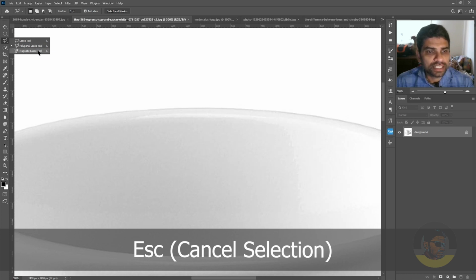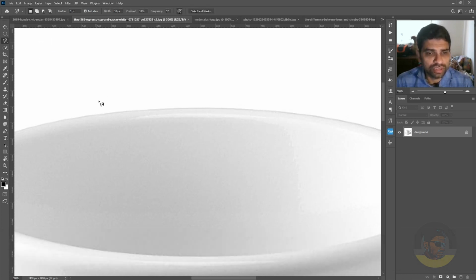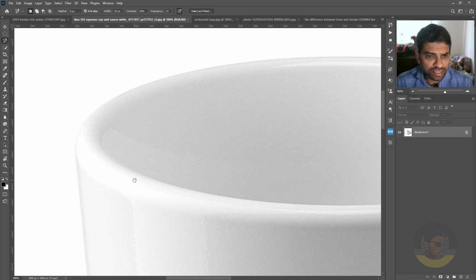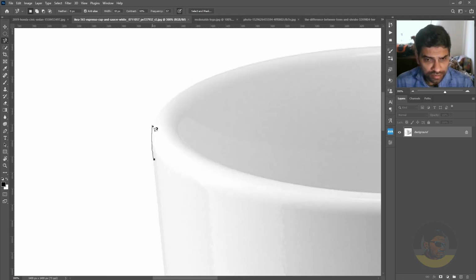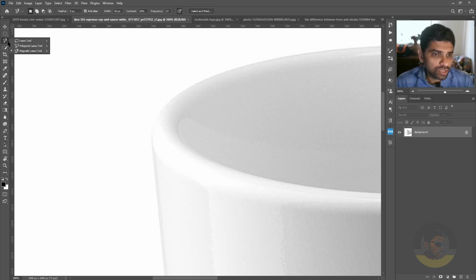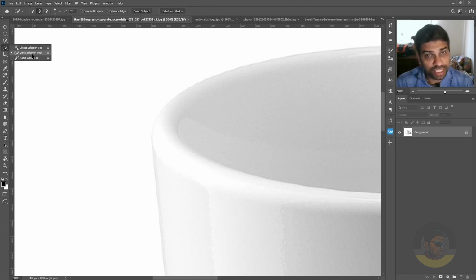What about the magnetic lasso tool? Actually, magnetic lasso tool works based on contrast between background and the subject. So if I start dragging with the magnetic lasso tool, you can see it's doing pretty well, but where there is not enough contrast like here, it may miss some area. So no, this won't help. Remember, the magnetic lasso tool is a contrast based selection tool, just like the quick selection tool.